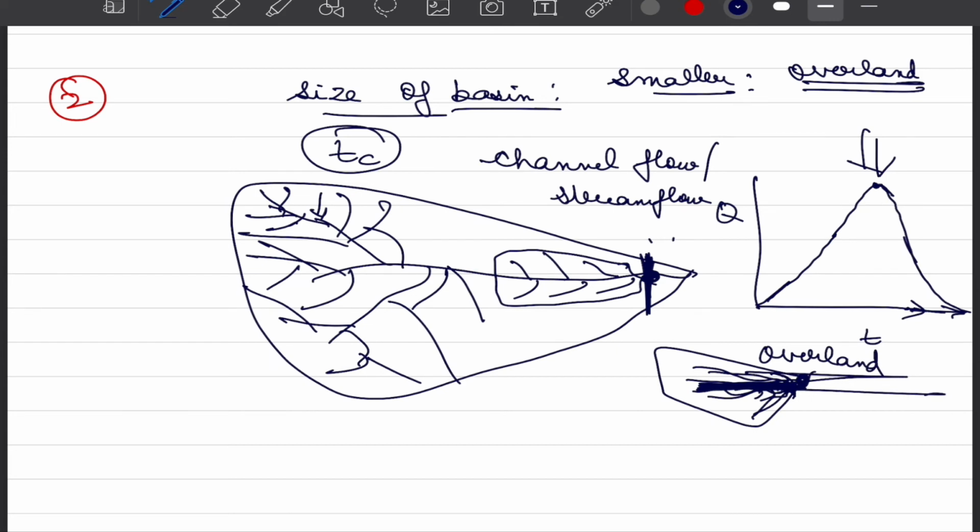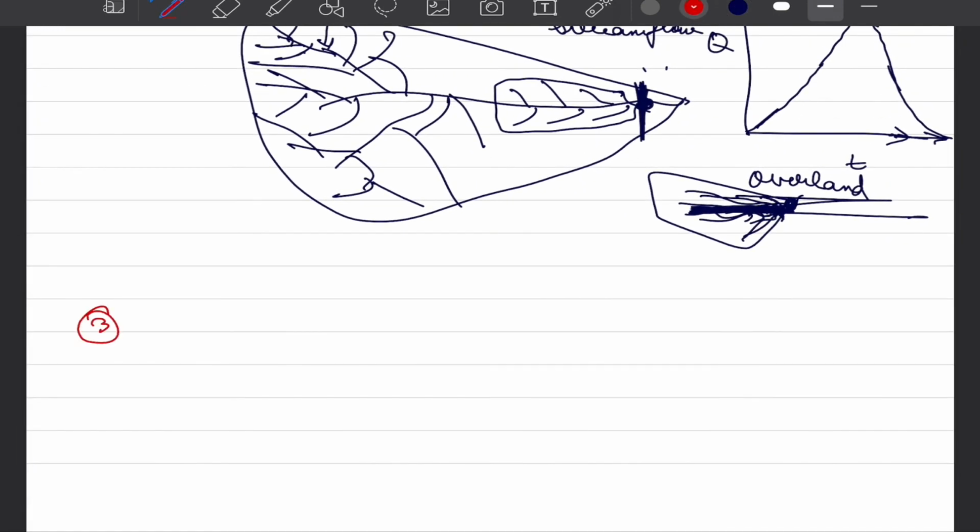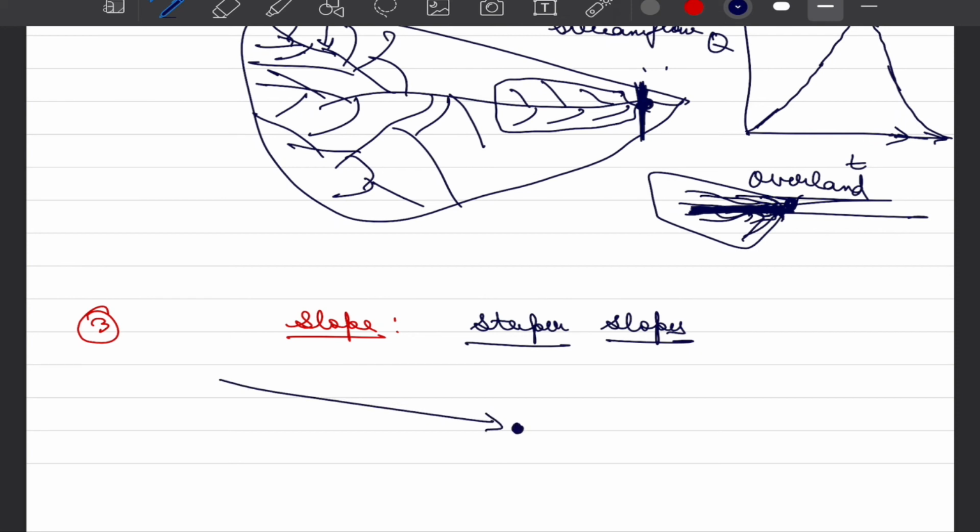So we are clear that size is going to impact, shape is going to impact. The third important factor that is going to determine the shape of our hydrograph is slope. In steeper slopes, water would race towards the outlet, the point where we are marking here is the end of this watershed, and all the water that is flowing through these rivers would ultimately pass through that, and hence the peak is achieved much earlier and sharper whenever slopes are steep.